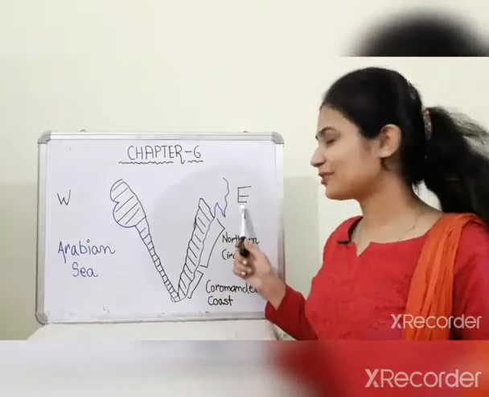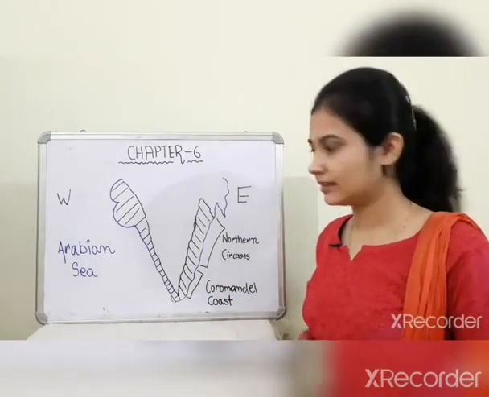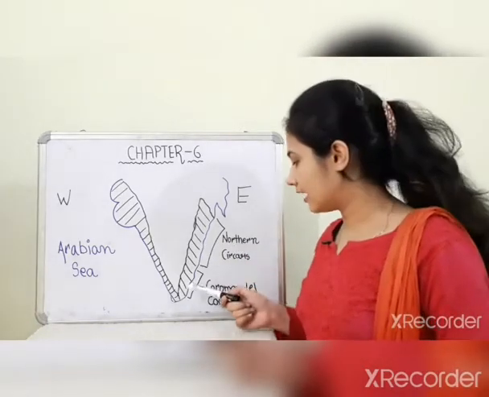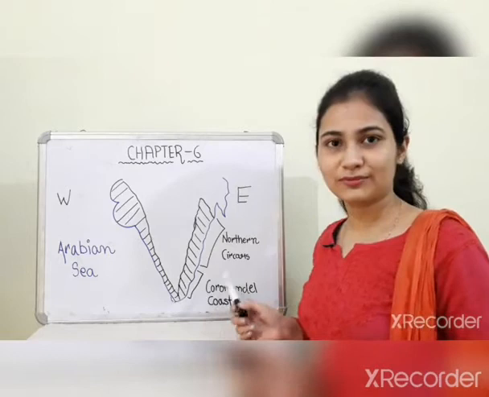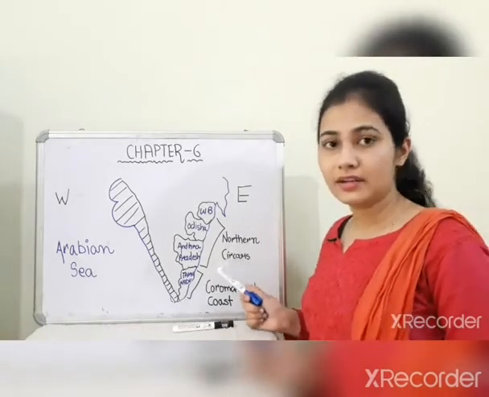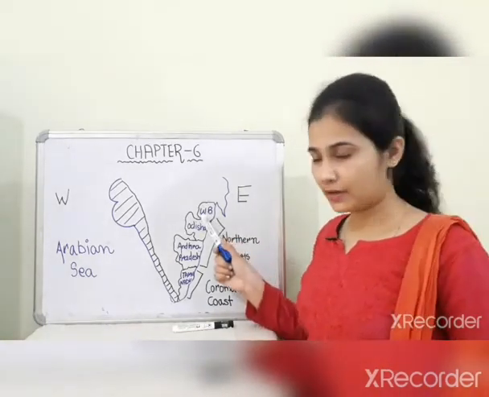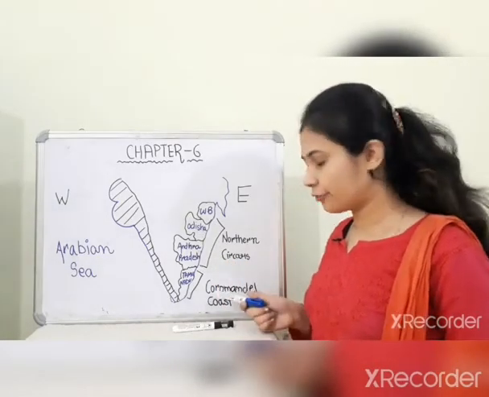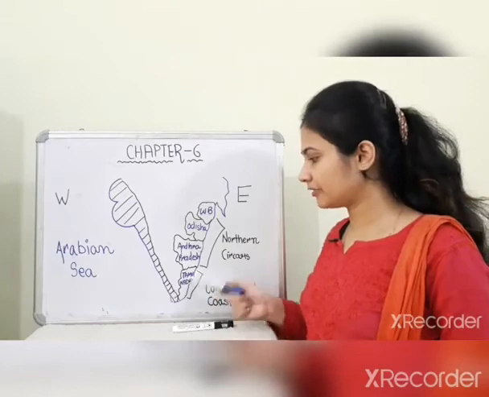So the Eastern Coastal Plain is divided into two parts. The first part we call Northern Sircars and the other part is Coromandel Coast. Now the Northern Sircars covers the area of West Bengal, Odisha, Andhra Pradesh, and the Coromandel Coast covers the area of Tamil Nadu.